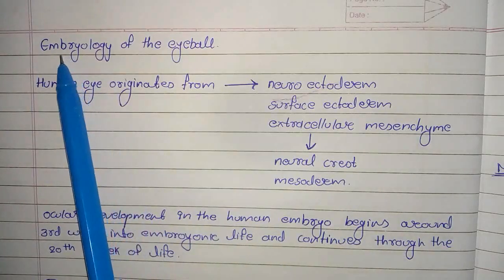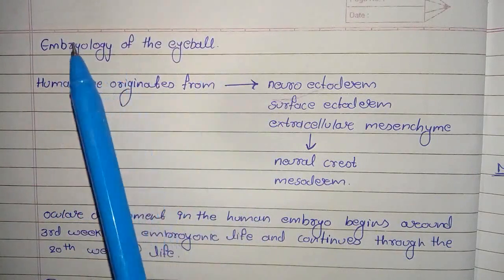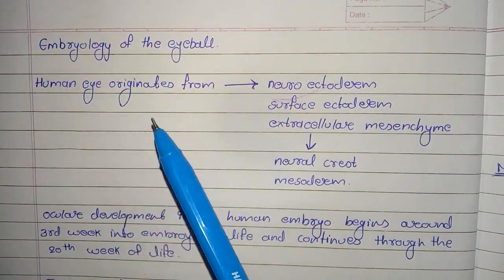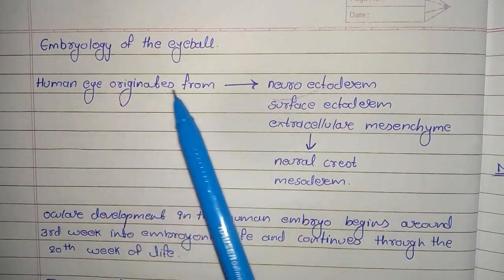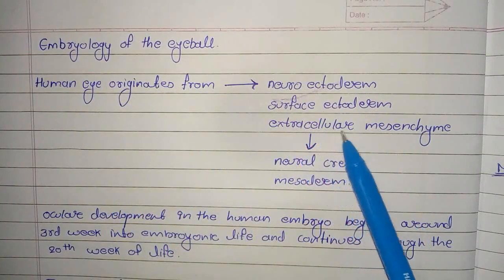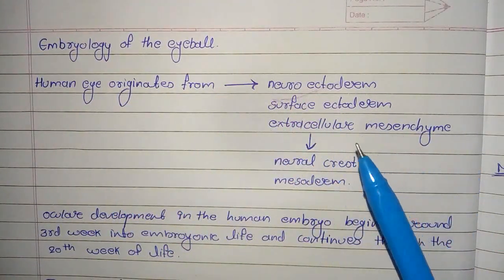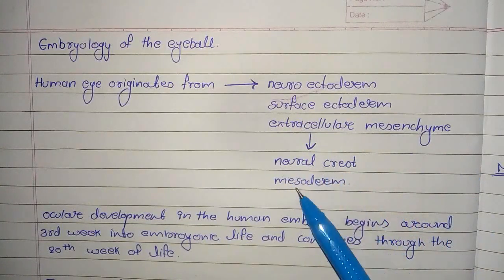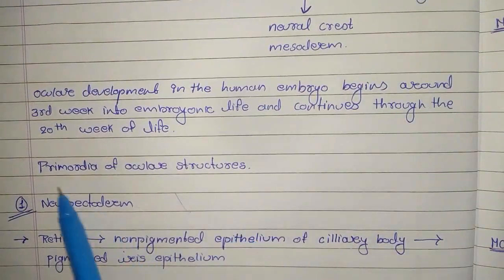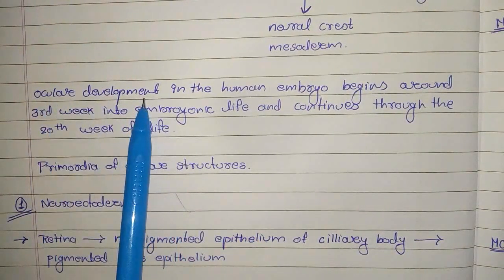Hello guys, today we are going to learn about the embryology of the eyeball. This embryology of the eyeball means which eye structure develops from which germ layer. So the human eye originates from neuroectoderm, surface ectoderm, and extracellular mesenchyme, and this extracellular mesenchyme consists of both neural crest and mesoderm. So before going through the primordia of ocular structure, it is important to know about the ocular development.